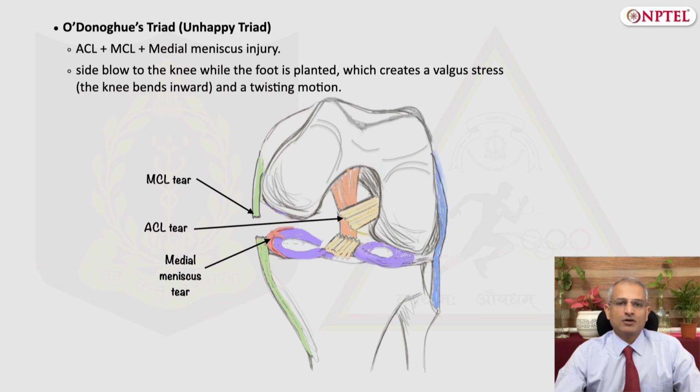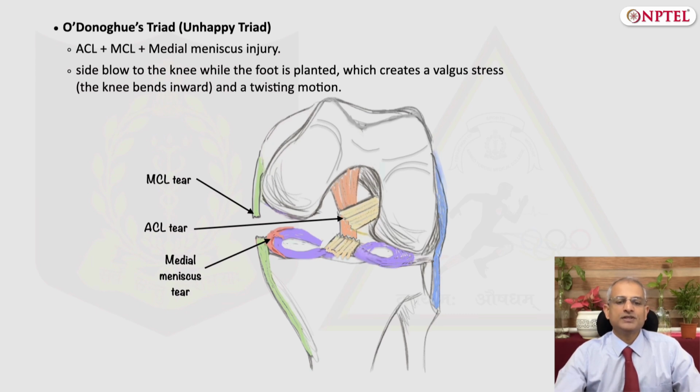This injury is called unhappy because of the severity of the injury. The nature of combination of injuries results in a long and difficult recovery process, and there is a serious potential for long-term morbidity and effects like osteoarthritis. This injury, because of its severity, makes return to pre-injury function challenging for an athlete.